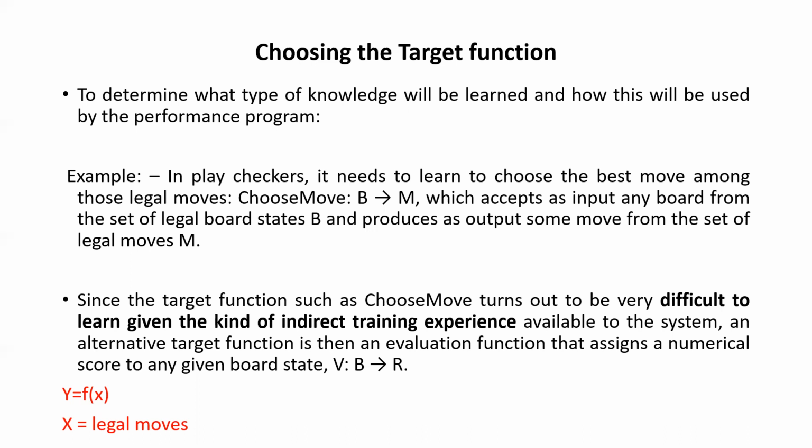So what are all the legal moves from all the board states, for that particular piece? Suppose that piece only has permission to move in diagonal directions, and there can only be four diagonal directions, so all those four diagonal directions are the four legal moves for that particular piece, right?